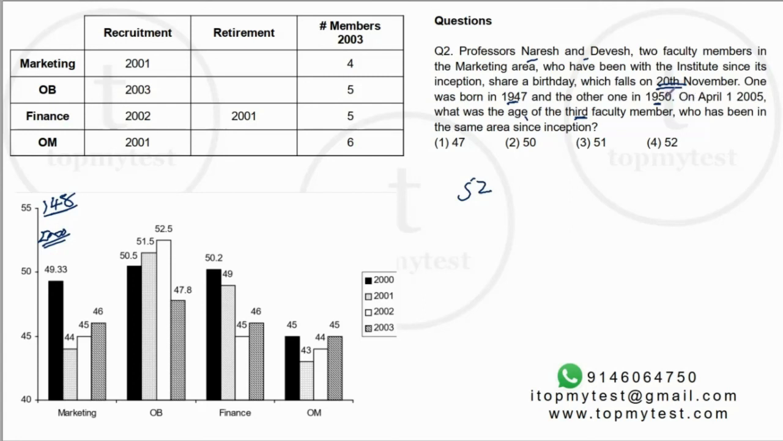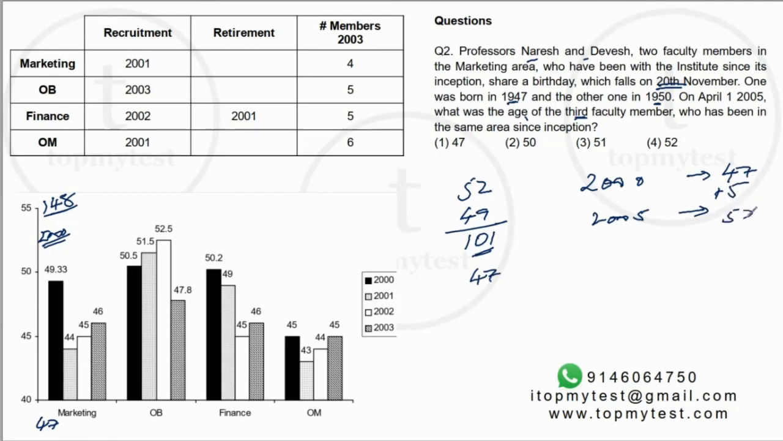And the second person is 50, so minus 3, 49. So this is 101 years. So the third person's age is 47. On 1st April 2000, his age is 47. You need to find what will be his age on 1st April 2005. On 1st April 2005, his age will be plus 5 years. So 52. Option 4 will be our correct choice.